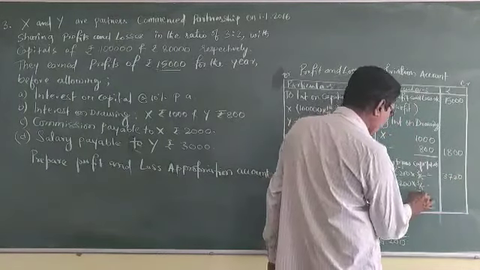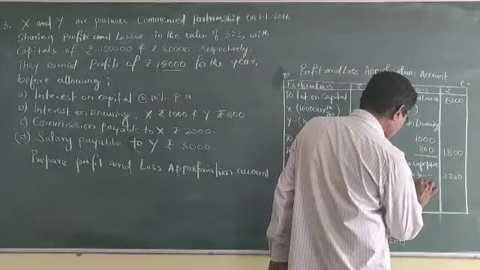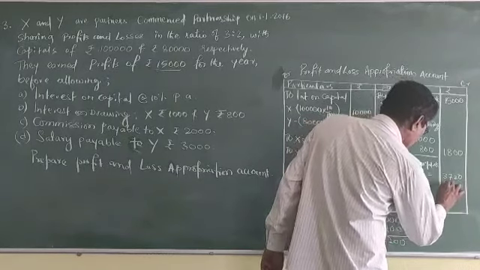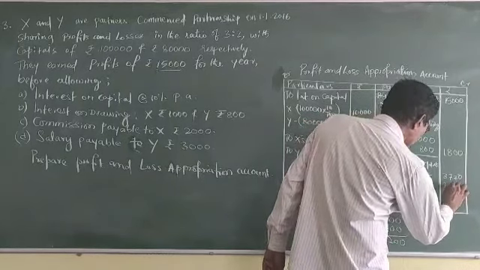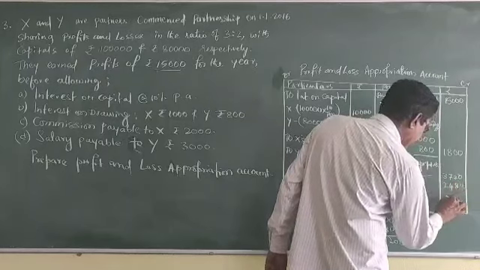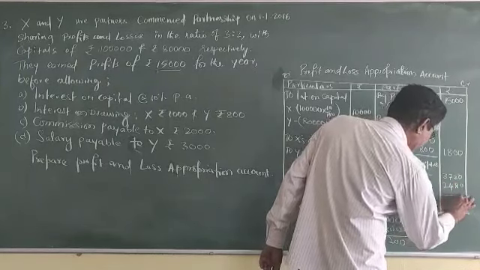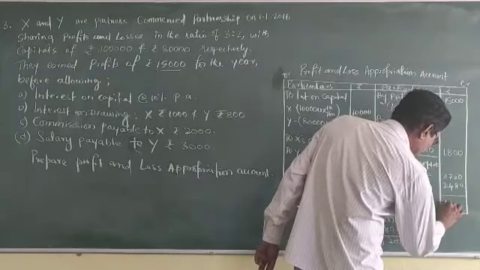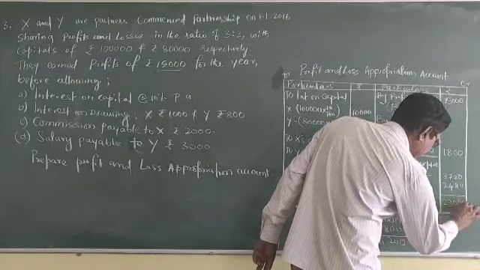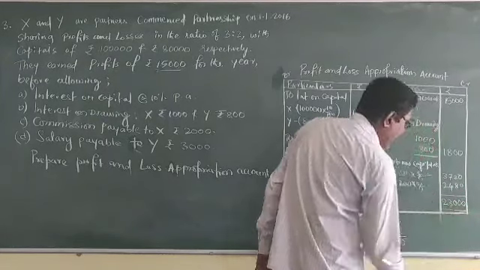Here also, 6,200 into 2 by 5, that is 2,480. Totally 23,000 on both the columns.